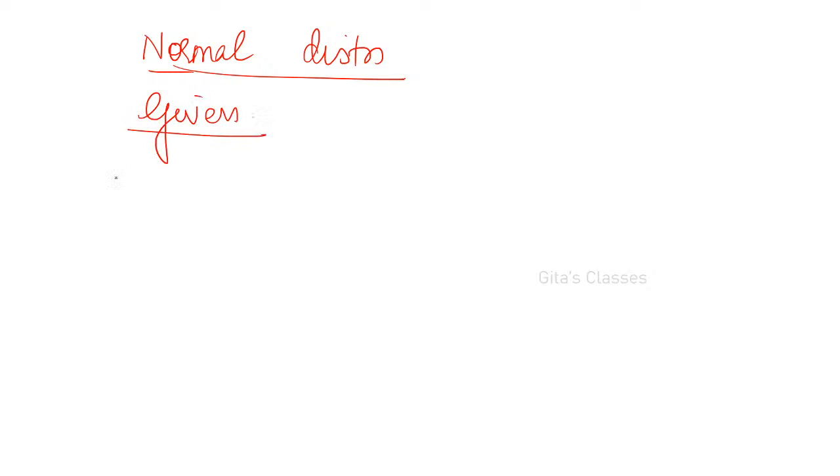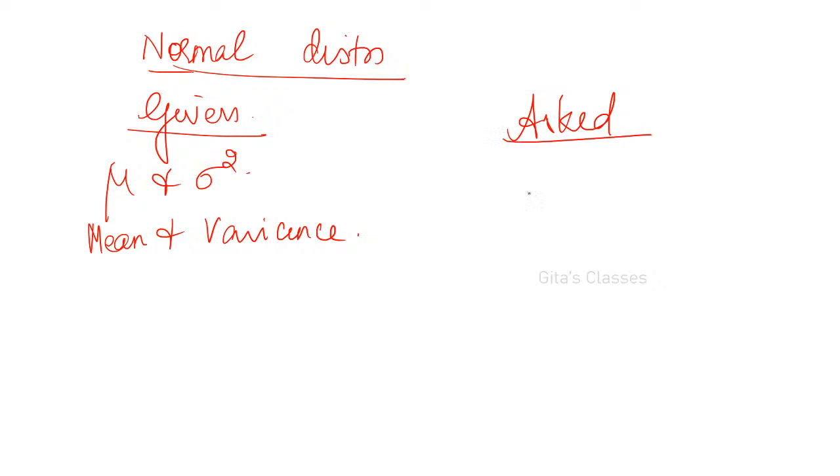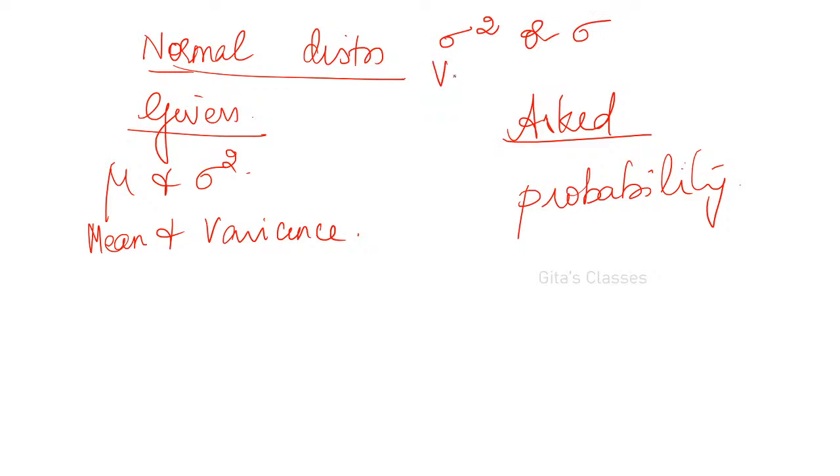Given mu and sigma squared, that is, the mean and variance, you will be asked to find the probability. The question will be given like that. But you have to be very careful whether they have given sigma squared or sigma. Variance means you take it as sigma squared. If it is mentioned as standard deviation, then it should be sigma.